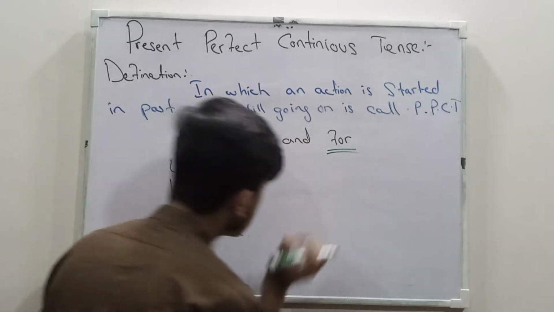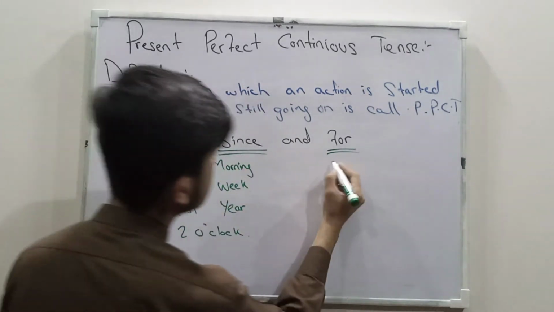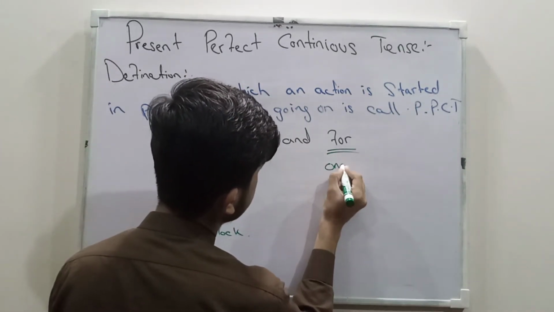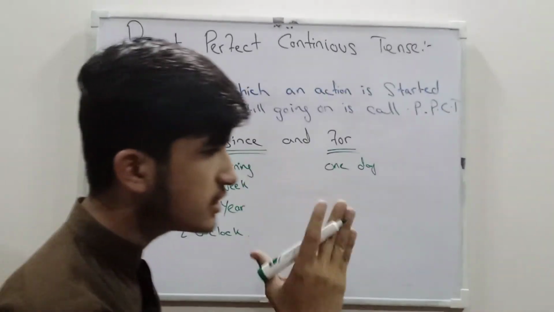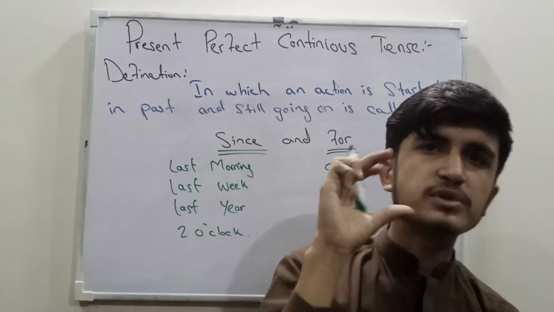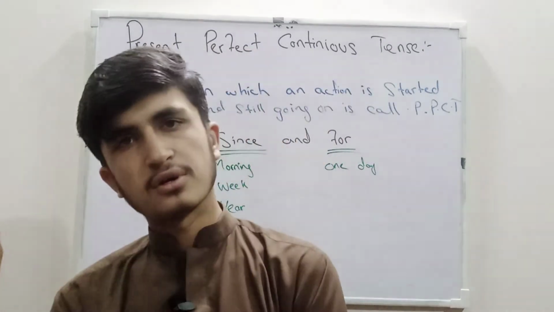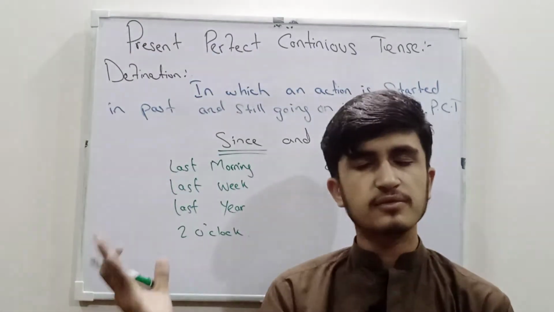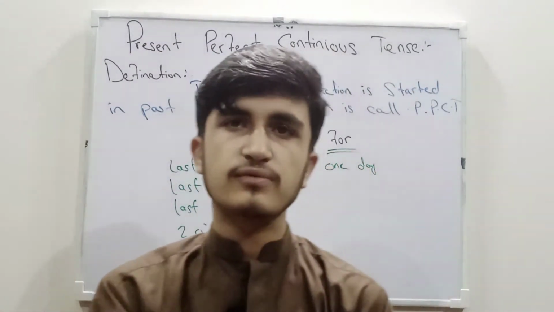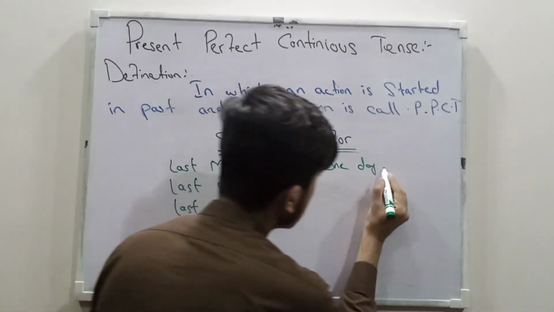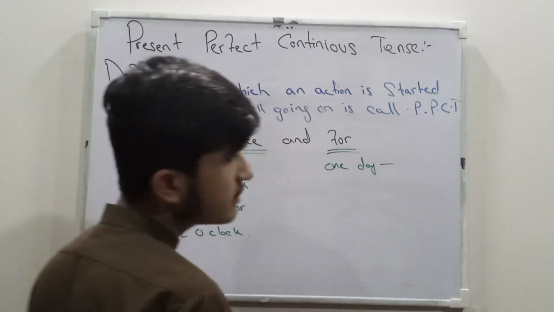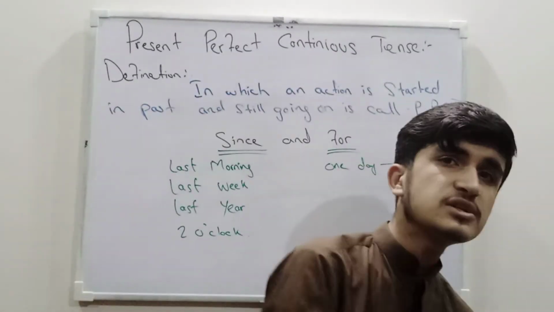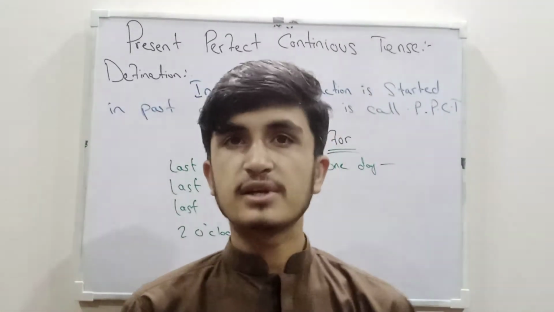But if I say last morning, we can say for one day. Now in one day there are 24 hours, and we are not sure when the action was started between these 24 hours. In each hour there are 60 minutes, then in each minute how many seconds are there.